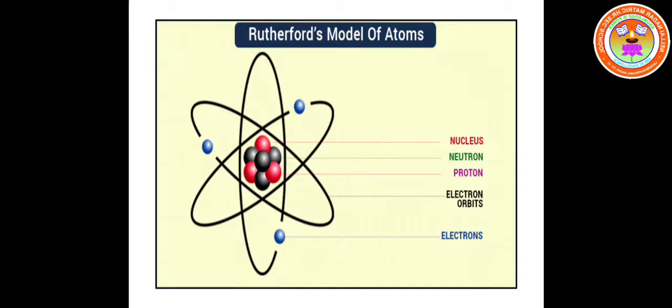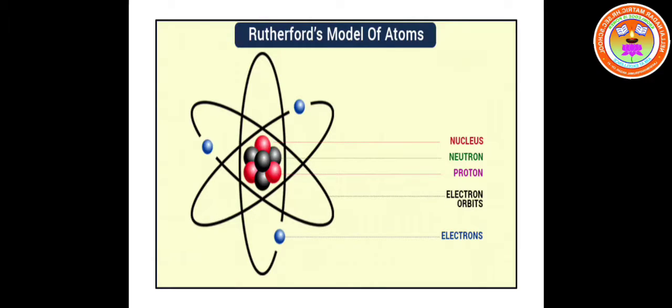Since some of the alpha particles got deflected back, he concluded that there is a positively charged mass at the center of an atom, because alpha particles are positively charged. We know that like poles repel each other. Since alpha particles get deflected on hitting the thin gold foil, there must be some mass which is positively charged, he thought, and so he proposed this postulate that there is a positively charged mass at the center of an atom called nucleus.